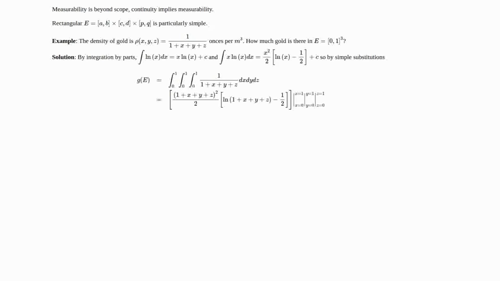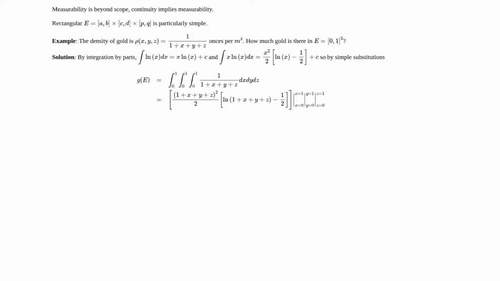And we can do that all in one step as long as we plug back in exactly the right way. We can ignore the constant because we're going to be using the definite integral, so the constant will cancel out. So an antiderivative for 1 over 1 plus x plus y plus z is, of course, ln of 1 plus x plus y plus z.